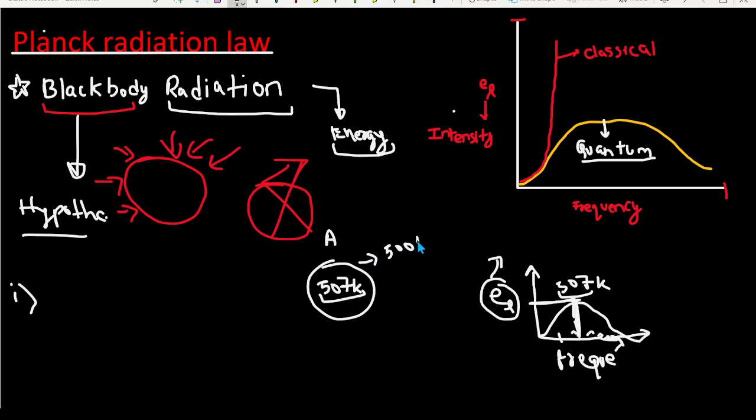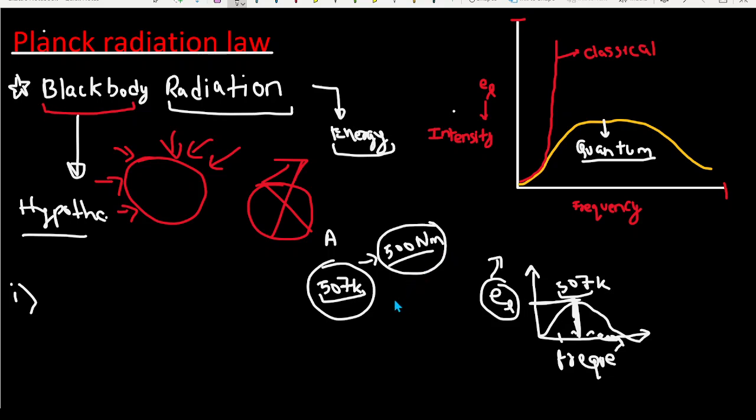If someone asks you, if the black body is emitting almost all wavelengths of light, tell me, apart from all this, how much radiation is emitted at the 500 nanometer wavelength? And you will say, oh, I don't know. Then the laws came, the Planck radiation law and the Rayleigh-Jeans law, the laws that tell us how I can find out the energy emitted by a black body at a particular temperature and a particular wavelength, 500 nanometer.